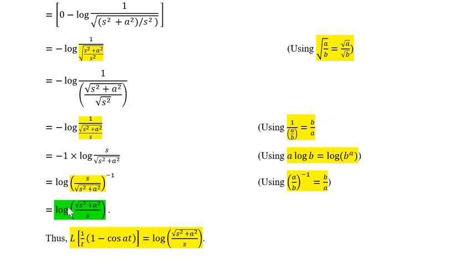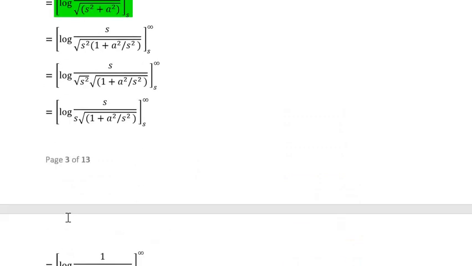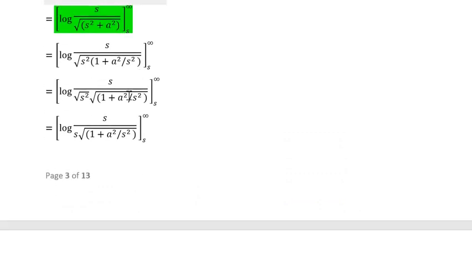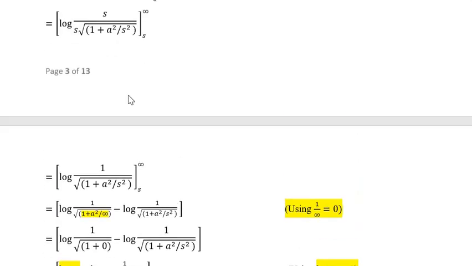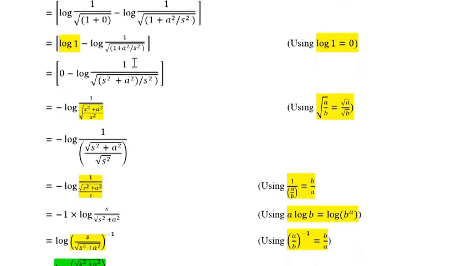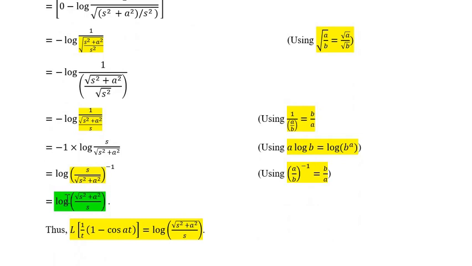The reason why I have highlighted this is because I want to bring to your notice that this many steps were involved in substituting the limits. It was log of s upon root s square plus a square. And after substituting the upper limit and lower limit, it just finally became root s square plus a square upon s.